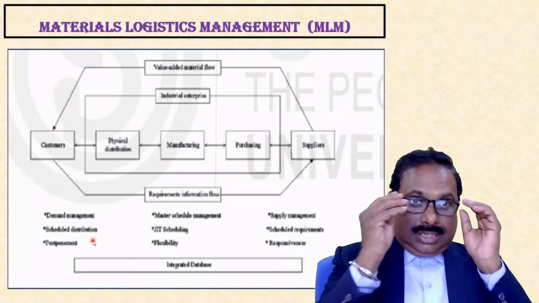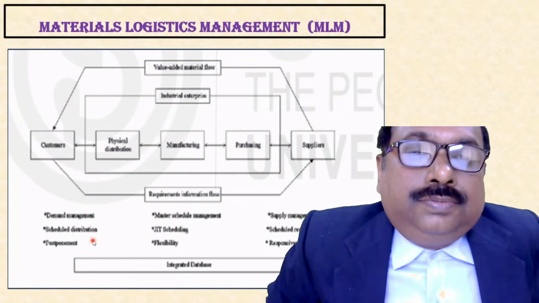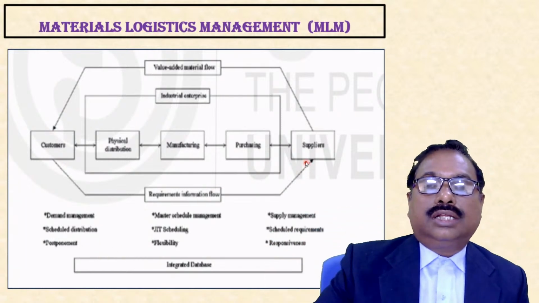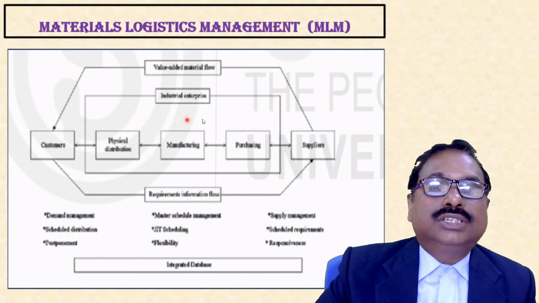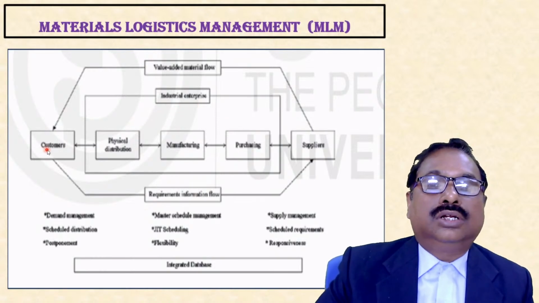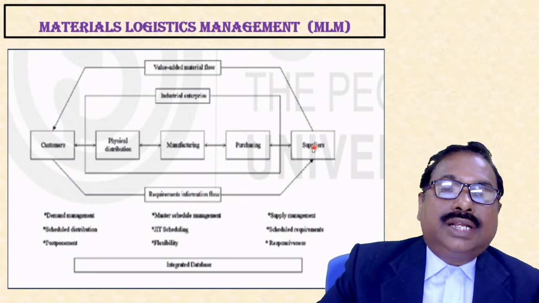So this is materials logistics management, MLM. This slide is a bit edgy. So here, this is the supplier, this is your manufacturing unit, this is the industrial enterprise, and this is the customer. From the supplier, raw material comes.